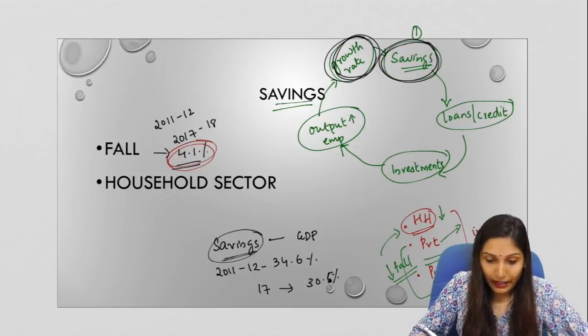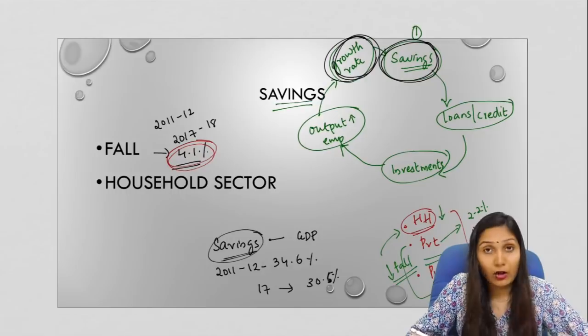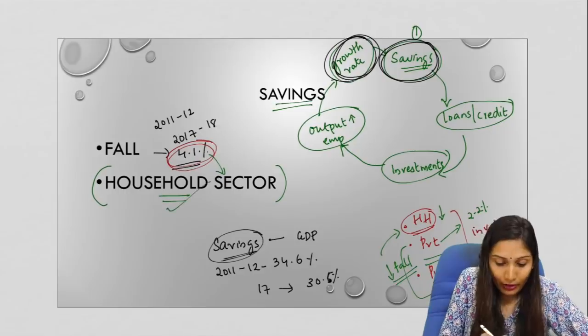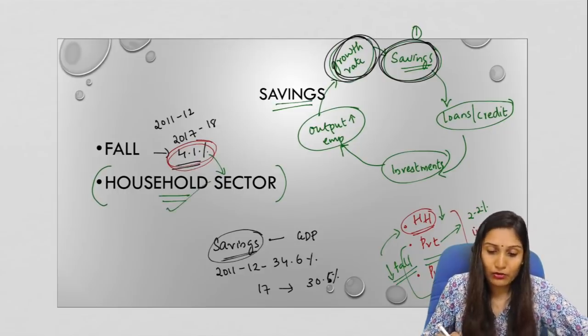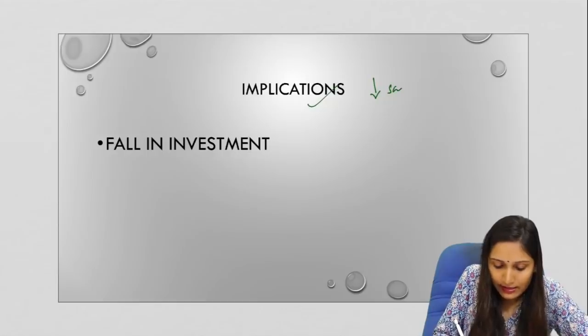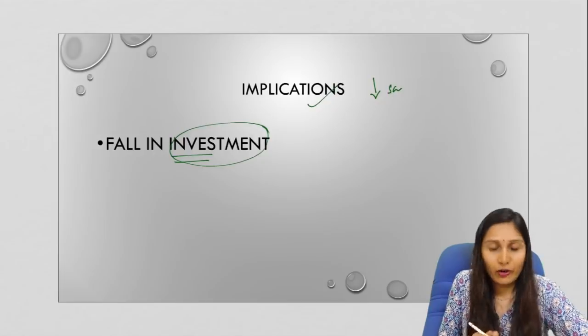Now, if we talk about the private sector, there is an increase in the savings rate by 2.2%, whereas in the public sector or the government sector, there has been an increase by 0.2%. So, the fall by 4.1% is entirely due to the fall in the savings rate by the household sector. Now, if we talk about the implications of a fall in the savings rate, it is directly visible in the investment. So, there will be a fall in the investment.